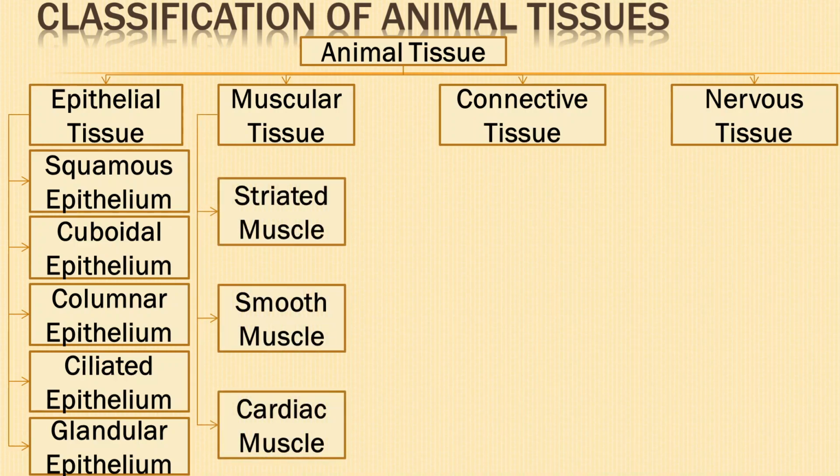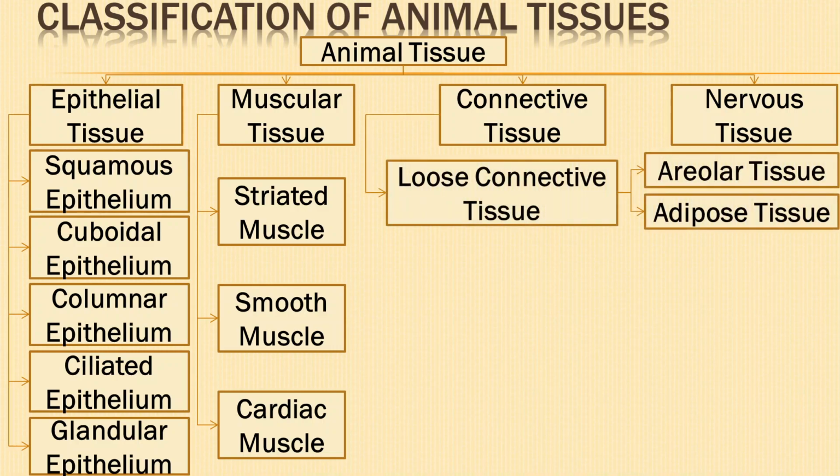Muscular tissue can be divided into striated or skeletal or voluntary muscle, non-striated or smooth or involuntary muscle, and cardiac muscle.